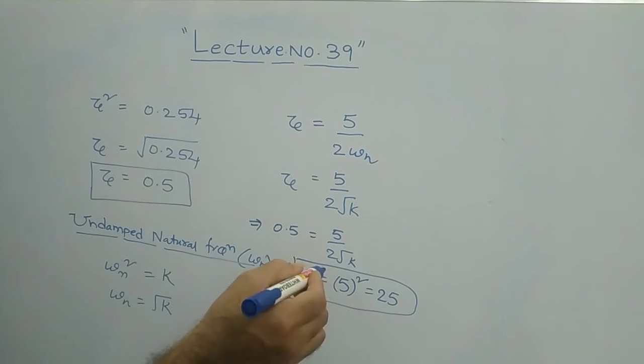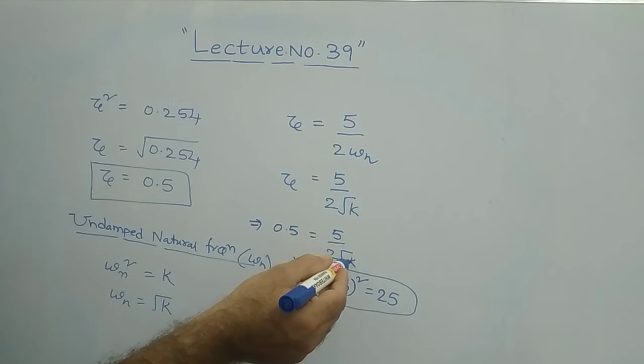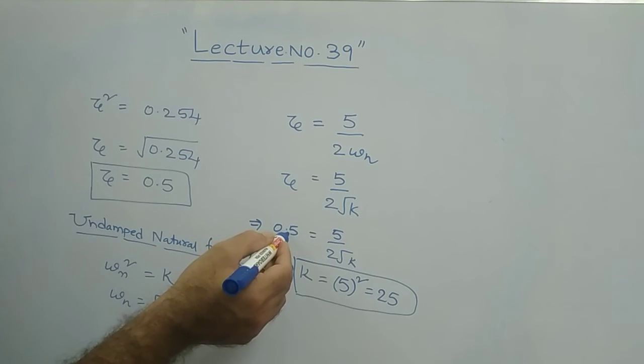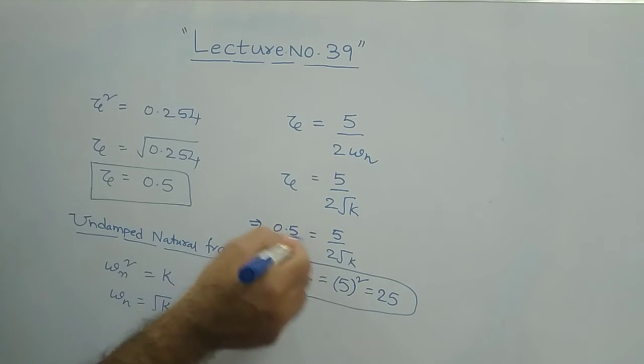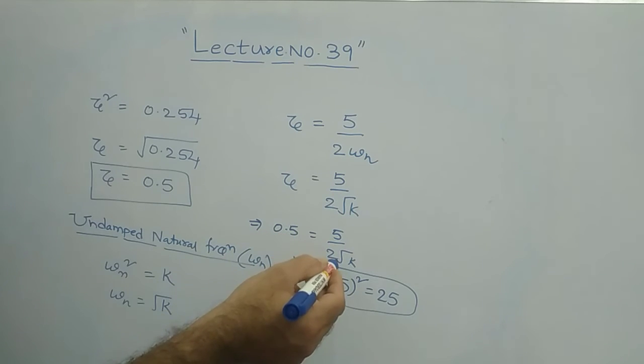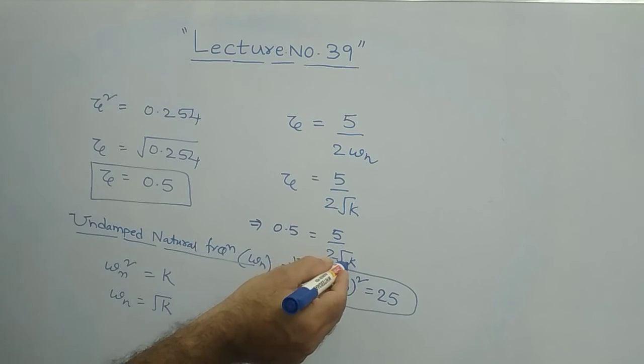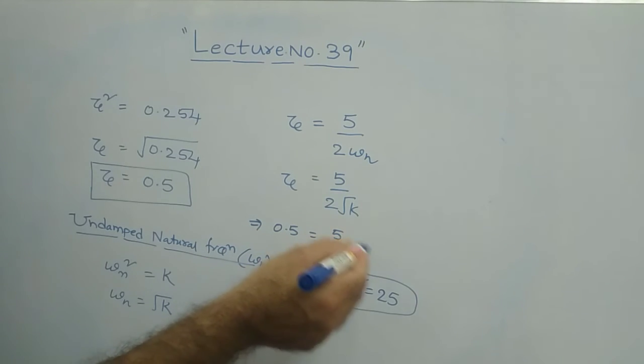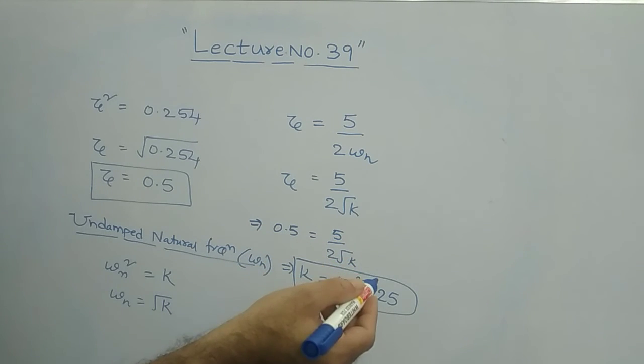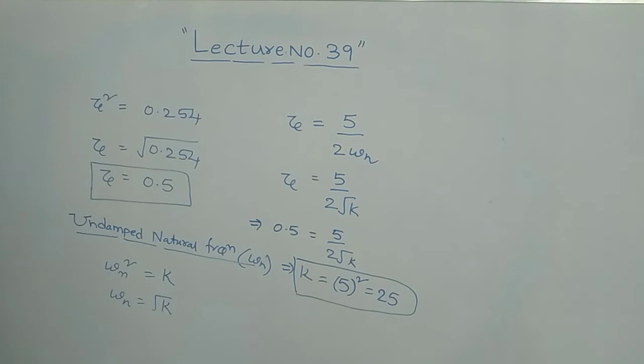You simplify this. You bring this root k here, then 0.5 here, then k is equal to... you have to square on both sides. So 0.5 into 2 is 1. Therefore 5 by 1, root k is equal to 5 basically. So k is equal to 5 square, 25. So k is equal to 25.